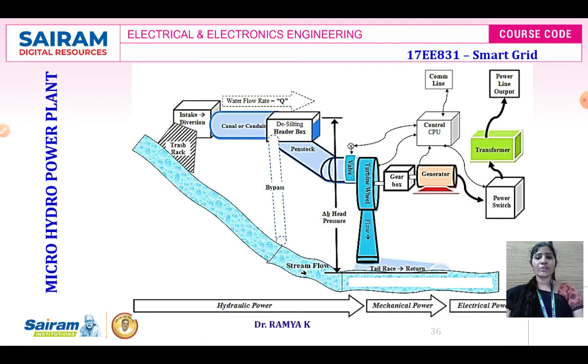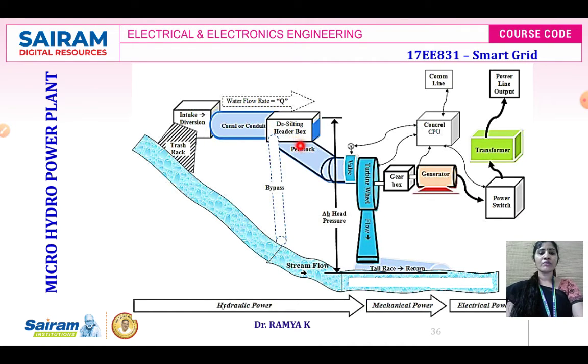Next is going to be your micro hydropower plant. The micro hydropower plant comprises three stages. First is your hydraulic power, second is mechanical power, and third is electrical power. You can see the bay over here. It is the flow of water and the stream that is taking place, and it is the tail race. Here we have the power line output, transformer, power switch, generator, gearbox, turbine wheel, and you have a penstock. This penstock will receive the water from this reservoir.